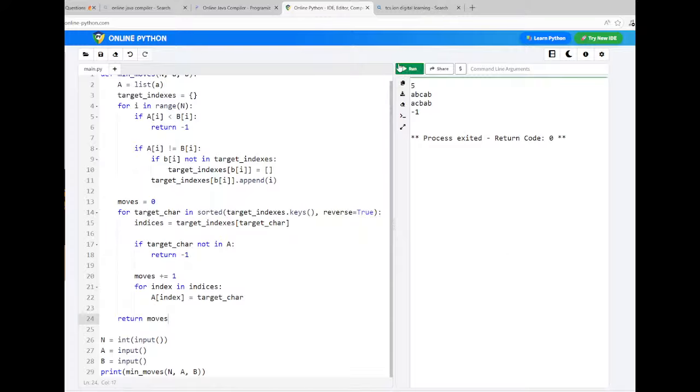Since a string may contain only one character, say for example A, and it should be replaced with A, now you can see the number of moves is 0, because it is already in the same form, no need to perform any moves. So that's why it shows the number of moves as 0. You can take this boundary condition.